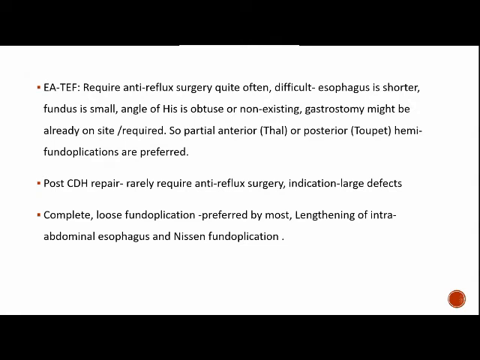In post-CDH repair, they rarely require anti-reflux surgeries, but the indications after CDH repair are large defects. A complete loose fundoplication is preferred most of the time after lengthening of the intra-abdominal esophagus, and Nissen's fundoplication is preferred in most of the cases.